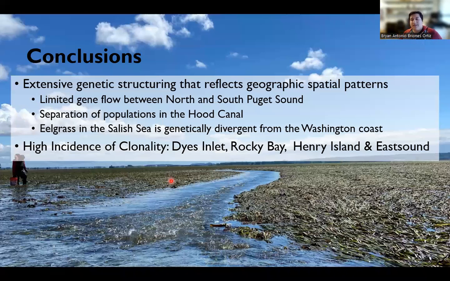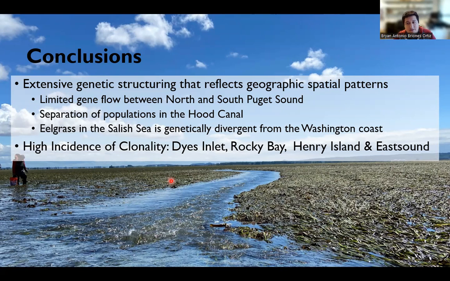We found extensive genetic structuring at the regional level that reflects geographic spatial patterns. These findings suggest high connectivity among meadows within areas, but not between them, especially between North and South Puget Sound, but also between the Hood Canal populations and the rest of the surrounding water body.